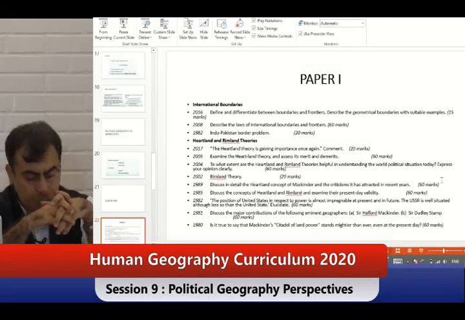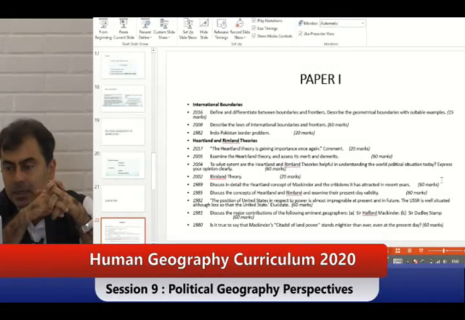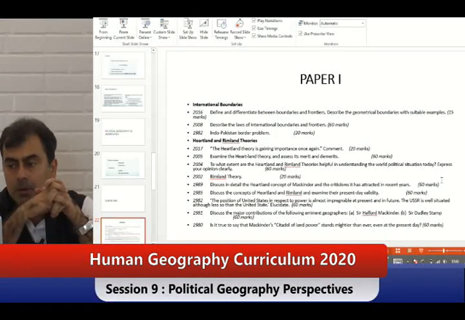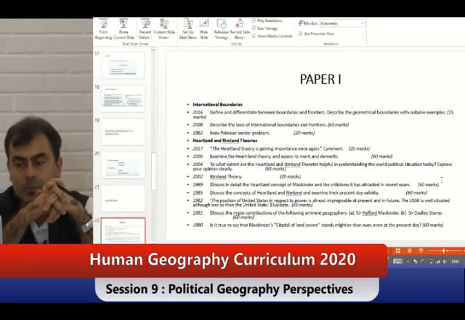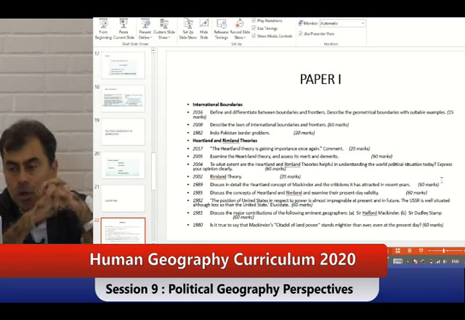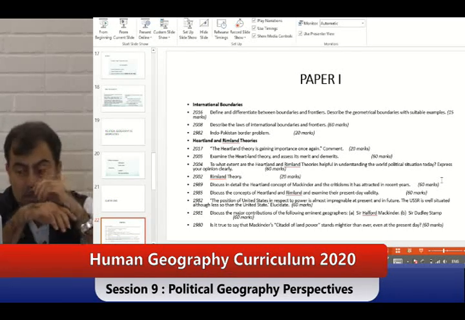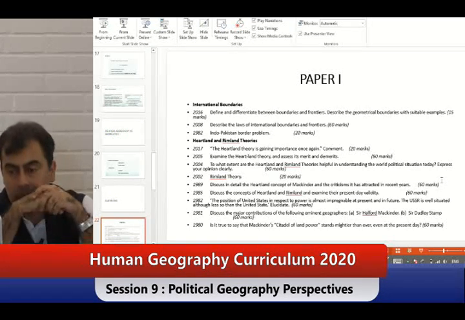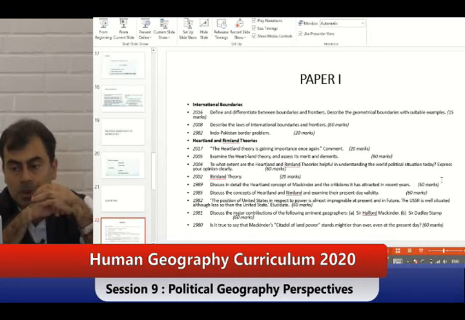Define and differentiate between boundaries and frontiers. Describe the geometrical boundaries with suitable example. 2016: Describe law of international boundaries and frontiers. And 1982: Indo-Pakistan border problem.